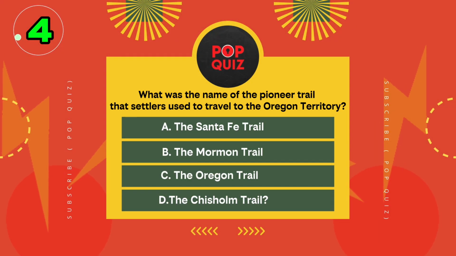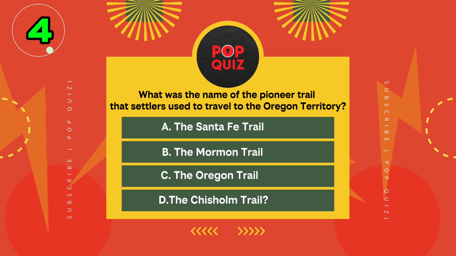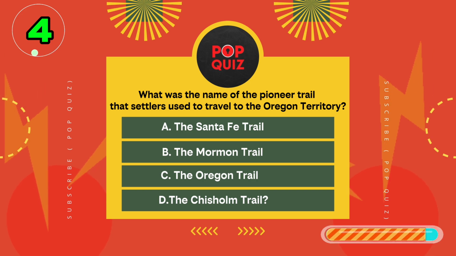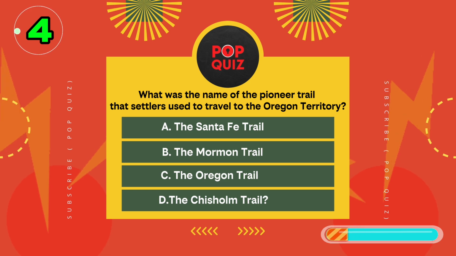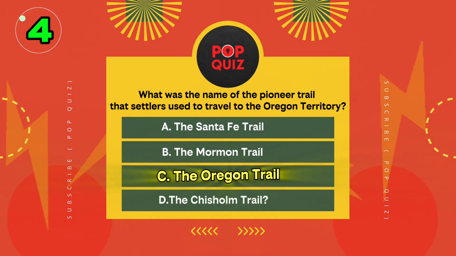Question 4. What was the name of the pioneer trail that settlers used to travel to the Oregon Territory? A, the Santa Fe Trail, B, the Mormon Trail, C, the Oregon Trail, or D, the Chisholm Trail? Think of the game you might have played on a computer. It was the famous C, Oregon Trail.